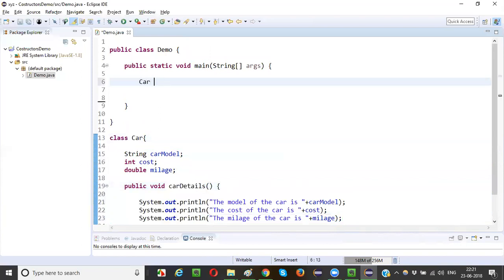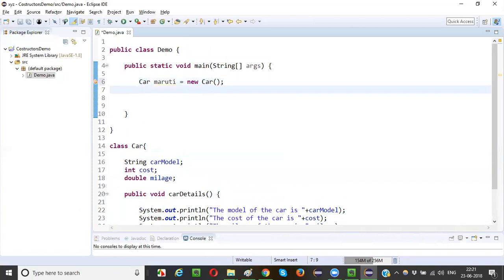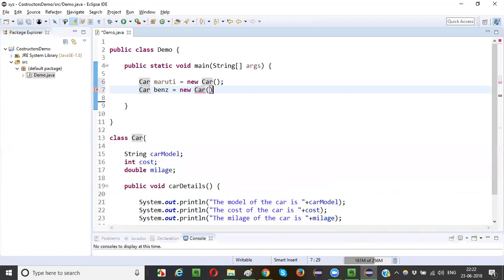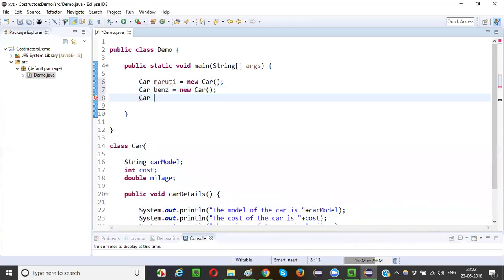So how to create an object? Car Maruti is equal to new Car, and a few more objects I want to create. Car Benz is equal to new Car. Another object I want to create: Car RD is equal to new Car. So three objects I created. The first object reference is Maruti, the second object reference is Benz, the third object reference is RD.